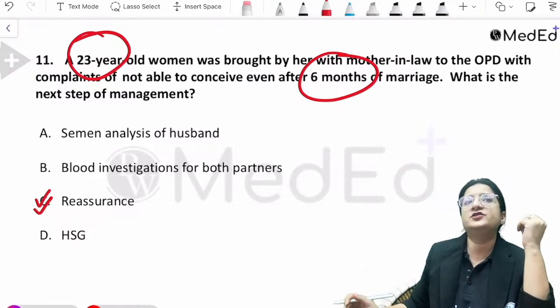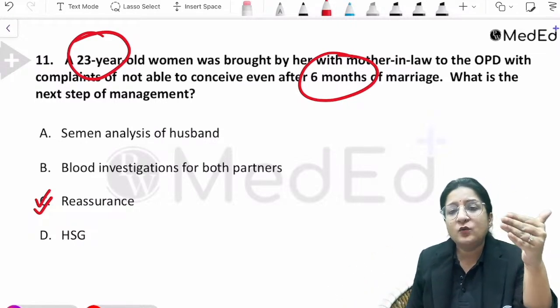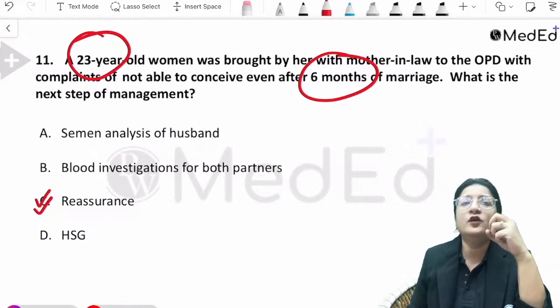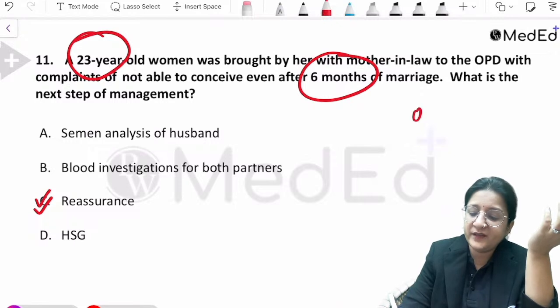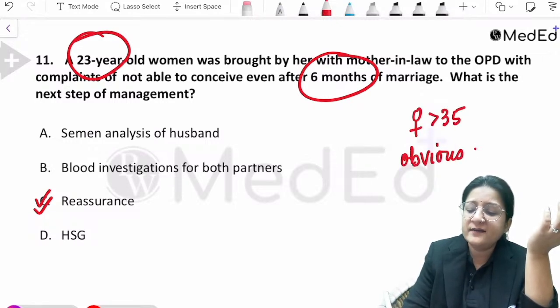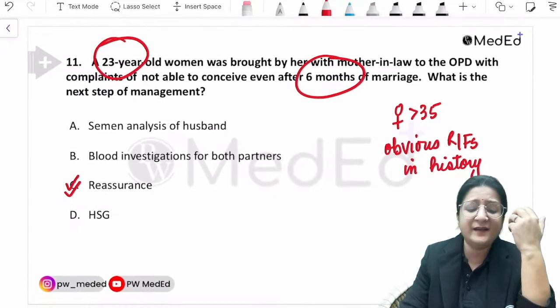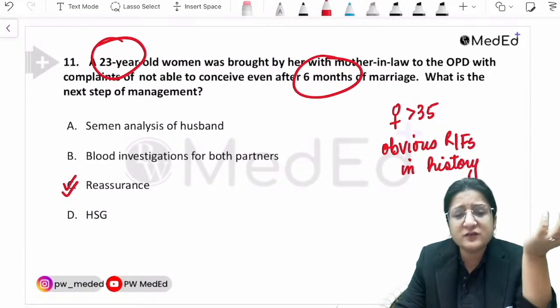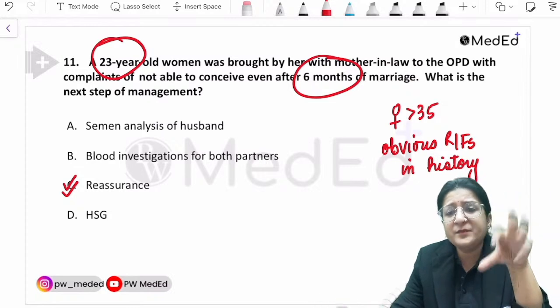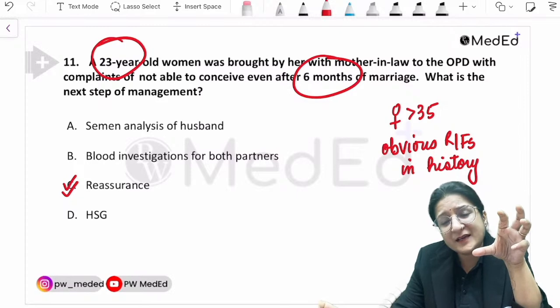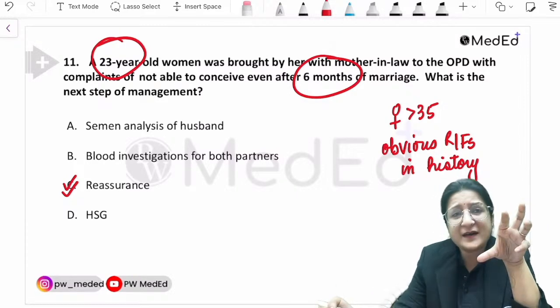Earlier evaluation, like let's say evaluation within 6 months of trying, is recommended if the age of the woman is more than 35, or if there are obvious risk factors in history. For example, obvious risk factors could be that she tells you that I have irregular cycles, I'm a known case of polycystic ovarian disease, right? I'm a known case of some other thyroid disorders, right, which is leading to menstrual cycle abnormality. So obvious risk factors in history.